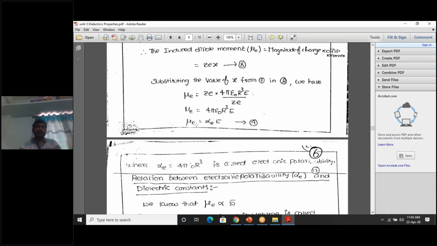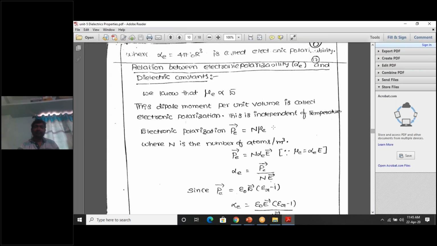Here you see mu E is equal to alpha E into E. Just substitute that value. In place of this mu E, substitute alpha E into E. So from this, alpha E becomes, if you rearrange this equation, alpha E is equal to P by NE.